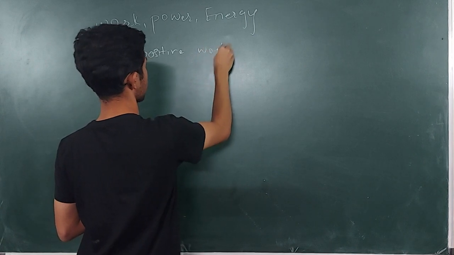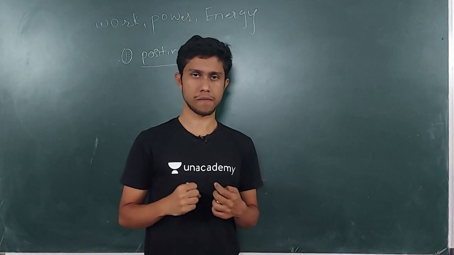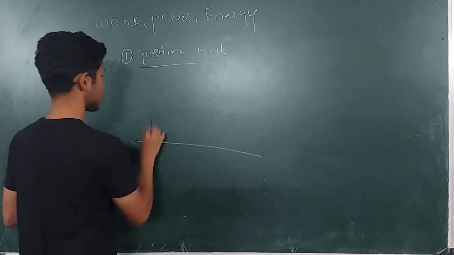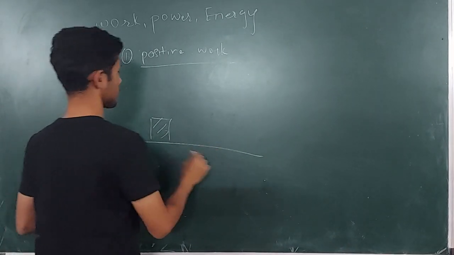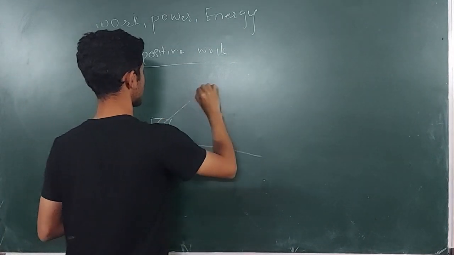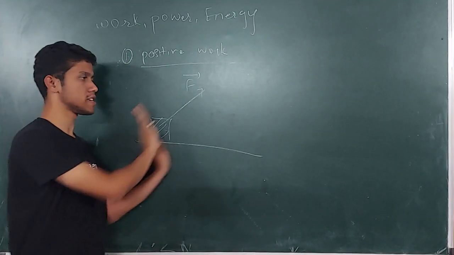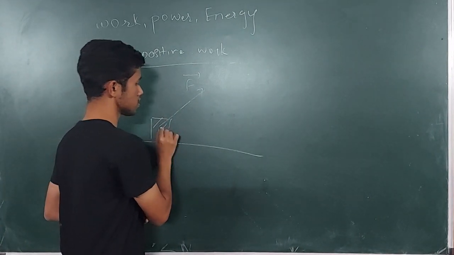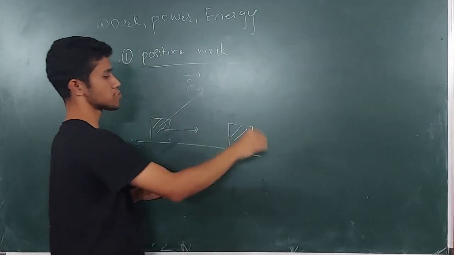So what is positive work? Suppose this is a block. Now the force which I am applying is in this direction. The box is going to move in this direction and it will reach this point.